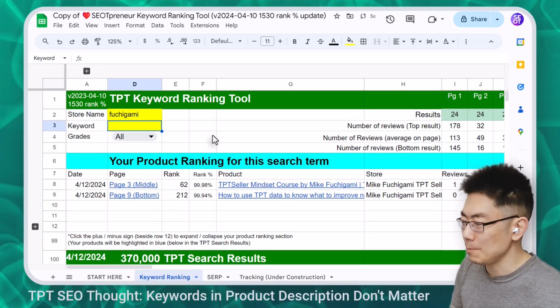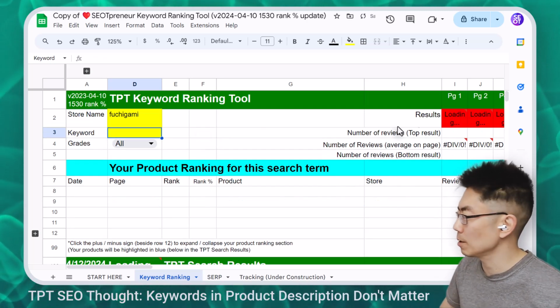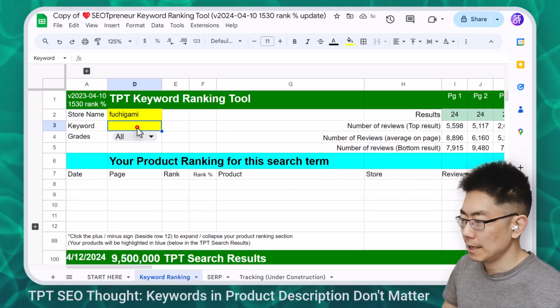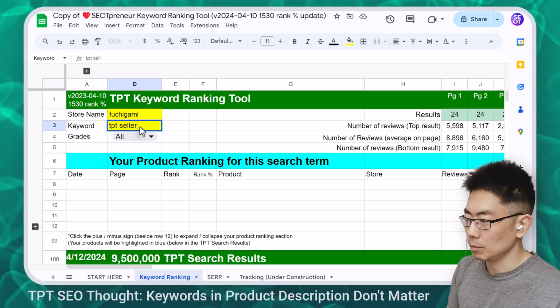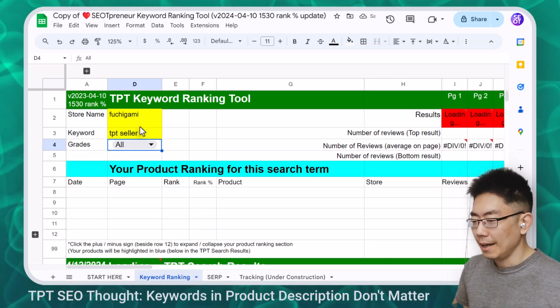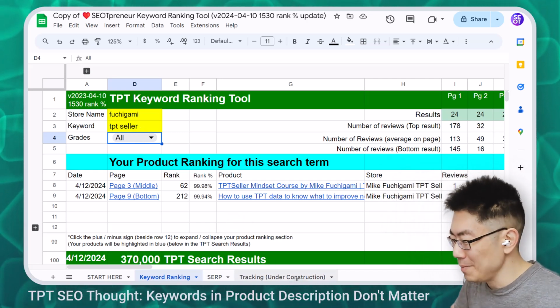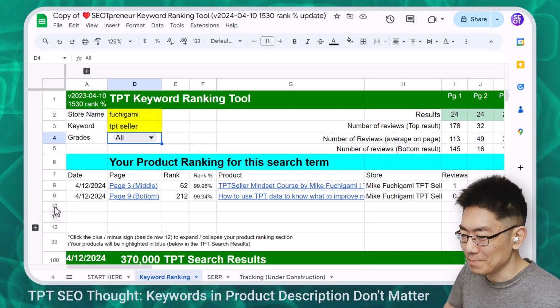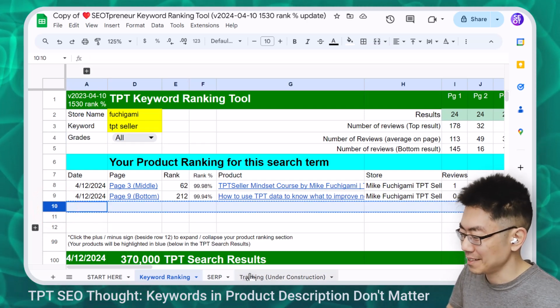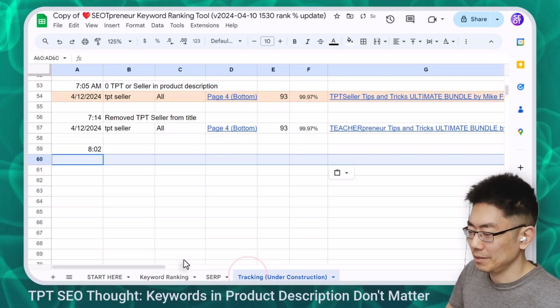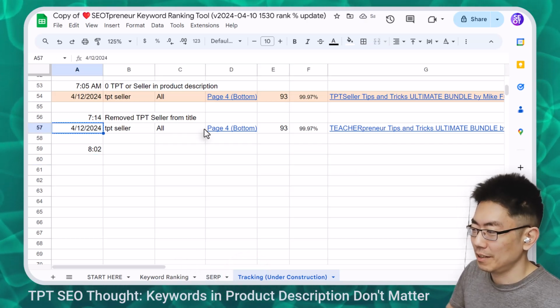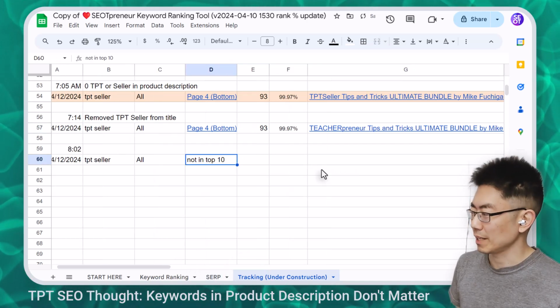Let's just get rid of this TPT seller tool. Let's refresh the results. The results are red. They're loading. Now let's type TPT seller tool or TPT seller. And the ultimate bundle, it's not there. Okay, this is awesome. I mean, it's not awesome, but it's awesome because, you know, science. I'm going to put it in here: not in top 10. I'll just write that down there.